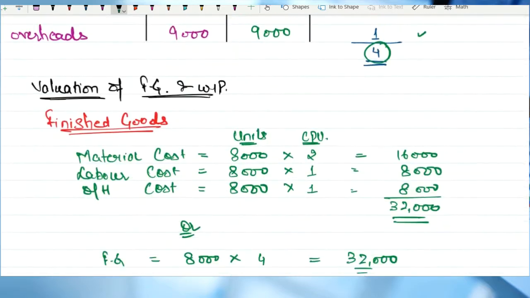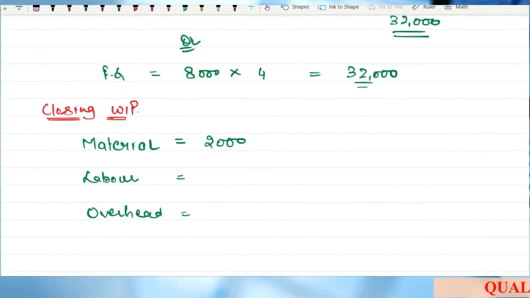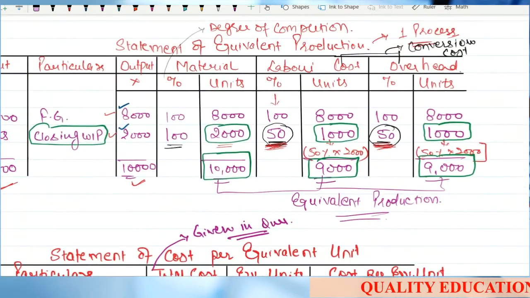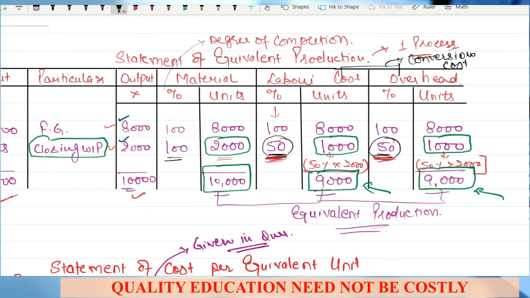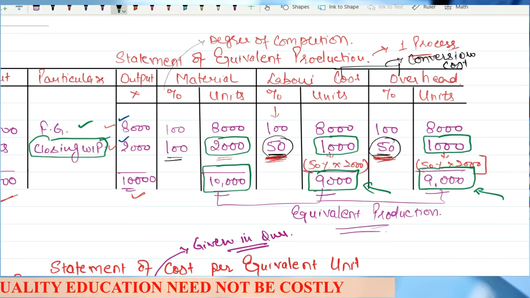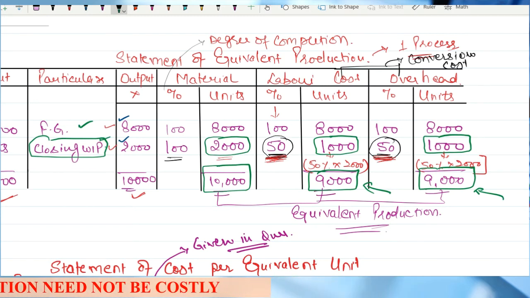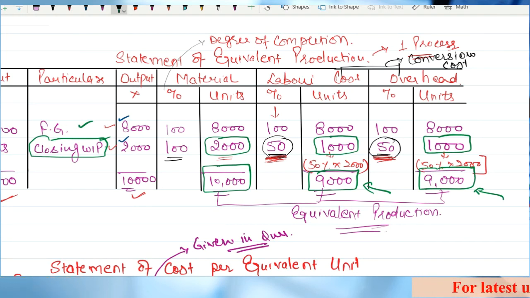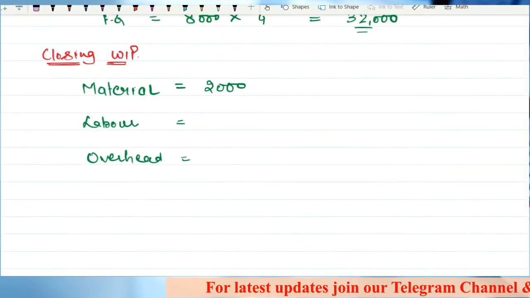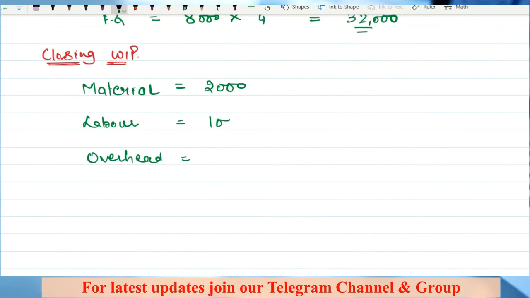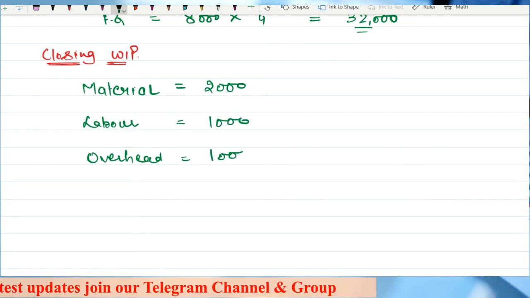We are talking about the closing WIP only. Be careful. Do not take these values here. Do not take the total values. We are talking about the individual items now. When we are talking about the closing WIP, we have to take the units for the closing WIP. So in the valuation, how many units are we going to write? We are going to write 1,000 units here and 1,000 units here.